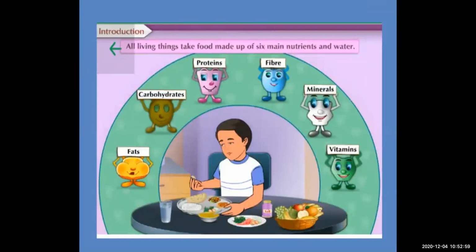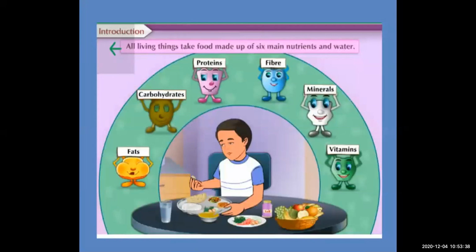This can come in your exam or somewhere it can be asked. So you should remember which are the different nutrients we get from our food. First of all, wherever we hear about it, we hear carbohydrates, fats, proteins, fiber, minerals, vitamins. You must have studied this in the lower standard also. So you should remember that whatever food we are taking to get energy, we get different types of nutrients, that is carbohydrates, fats, proteins, fiber, minerals and vitamins.